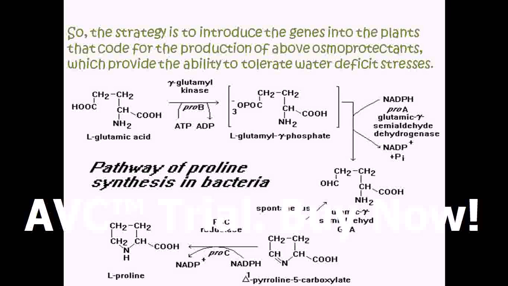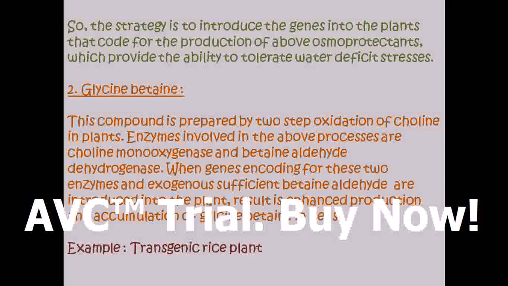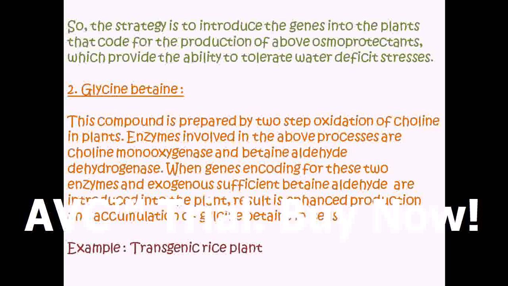So the strategy here is to introduce the gene from another source into the plant so that it produces the delta-pyrroline 5-carboxylate synthase enzyme, as a result of which more proline is produced, which acts as an osmoprotectant in combating the stress. The gene source is Vigna aconitifolia into tobacco cultivar Xanthi. The gene name is P5CS.